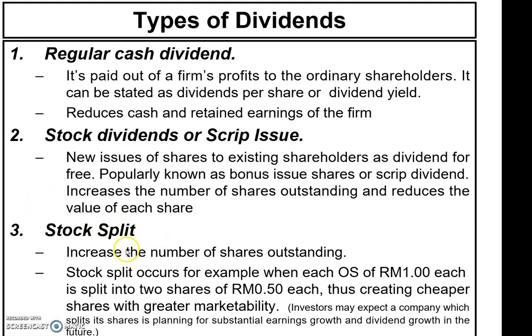Okay, and another way that a company can pay dividend is in the form of stock split. It will again increase the number of shares outstanding. So stock split occurs, for example, when each ordinary share of 1 ringgit is split into 2 shares. That means each share becomes 50 cents. So therefore, it creates cheaper shares with greater marketability.